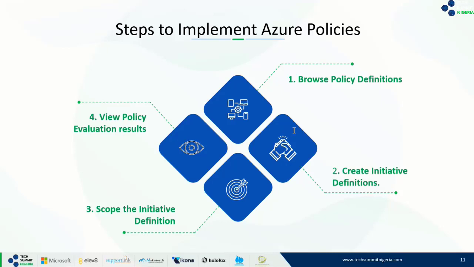Now, the fourth step, finally, is we can now determine compliance. We have set the rules, we have enforced it. Now we are trying to see which is compliant or which is non-compliant. So once the policy is in place, we can use this compliance to review all the non-compliant initiatives, policies, or resources.